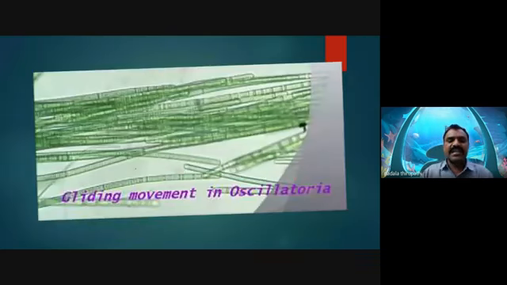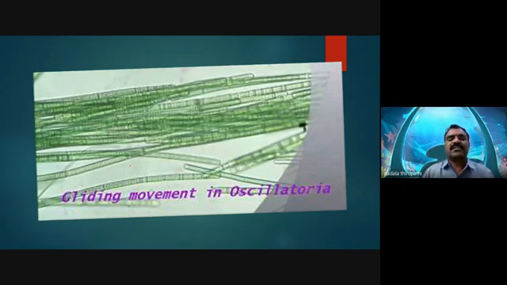At the same time, in Oscillatoria we observe movements. My dear friends, remember from the previous class that Nostoc and Anabaena do not possess any movements. They have no motile organs like flagella, cilia or pseudopodia. These are absent in blue-green algae.